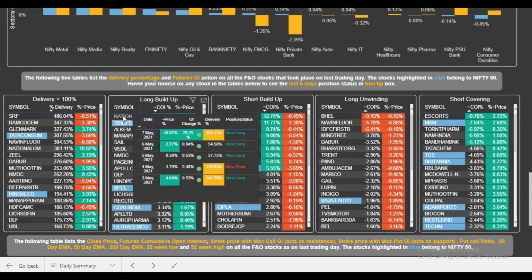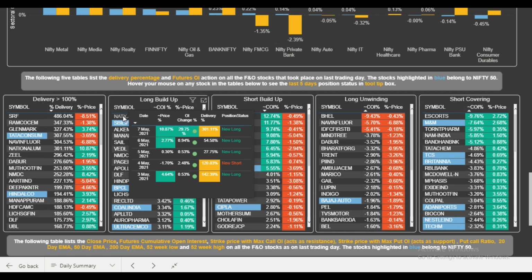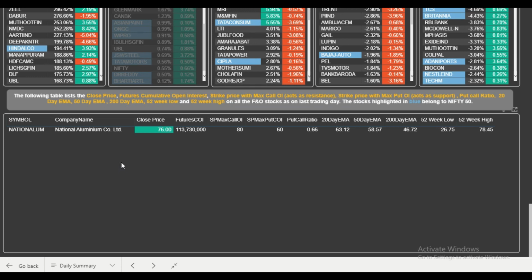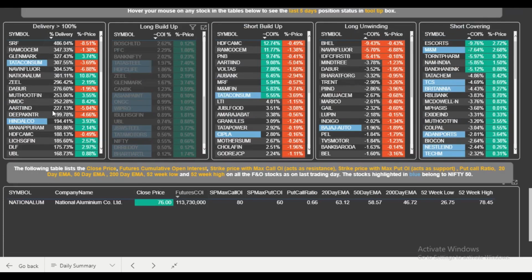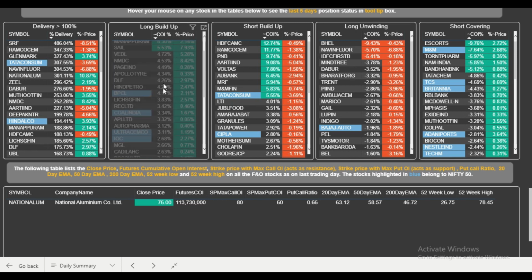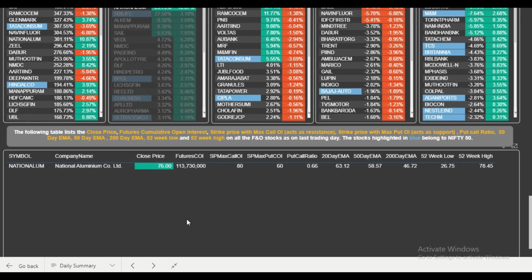Now what we'll do is we'll click on this particular stock and the below table will get filtered for you for this stock only. So in total you can see all the FNO stocks. Then we selected the sector and we could see only the stocks for that particular sector. Now from these 5 tables we can click on any particular stock, as we clicked on National Aluminium, and the below table will get filtered for that particular stock.